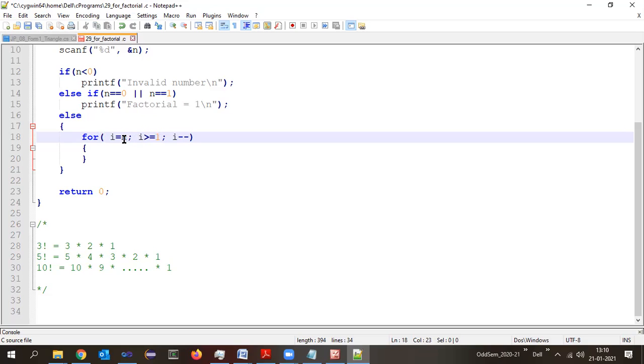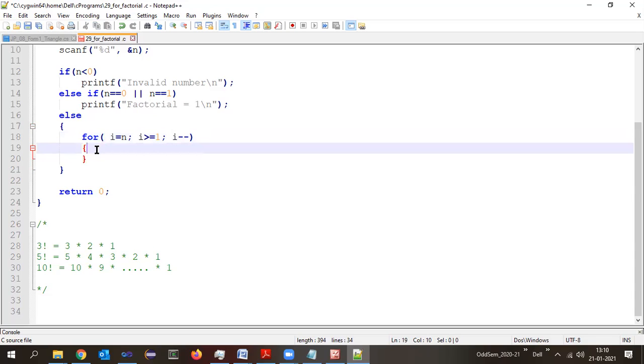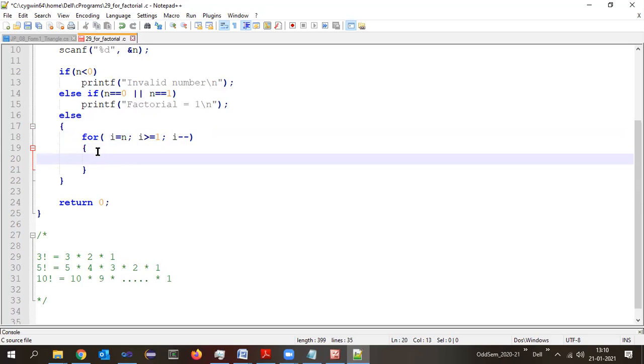Initial value is n. So I start from this 5. Then I decrement it. The condition, how I figured out: I keep on decrementing it until my final value is reached. Final value is 1 in this case. So the I value has to be greater than or equal to 1. In that case, I need to repeat certain statements here. What do I need to repeat here? I need to write certain statements here which will calculate the factorial.